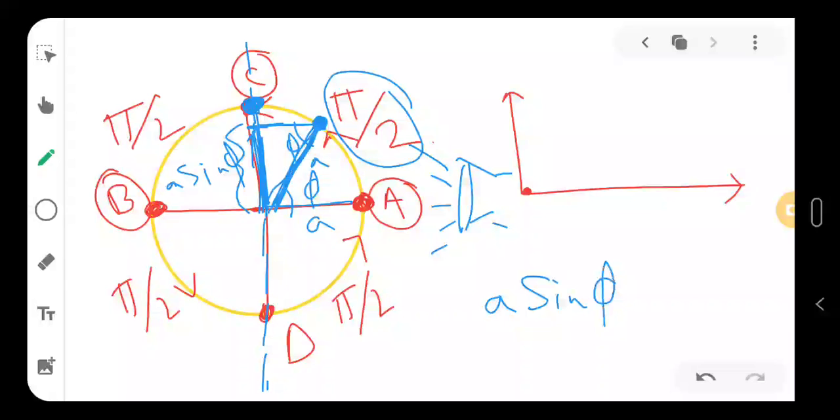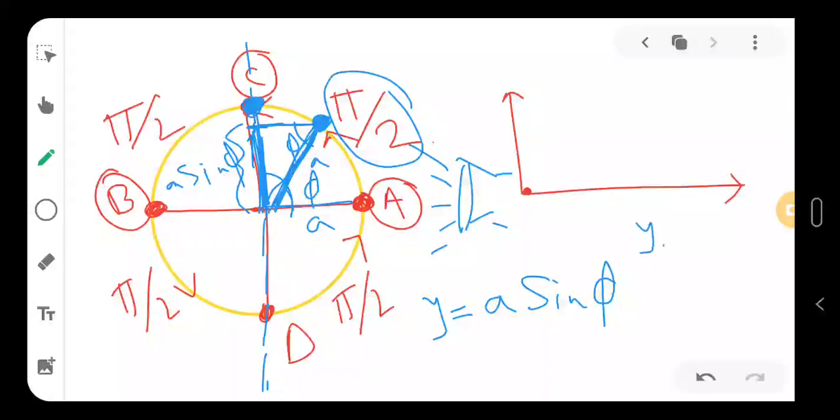When this stone comes to C, the angle covered will be pi by 2, and you know that sine pi by 2 is 1. That means the displacement, another parameter I am taking just to draw a graph, will be maximum.